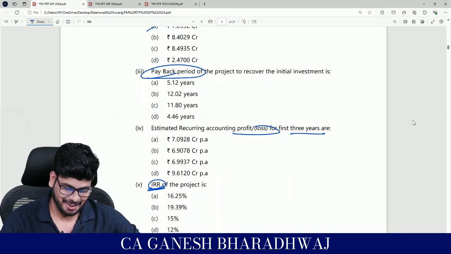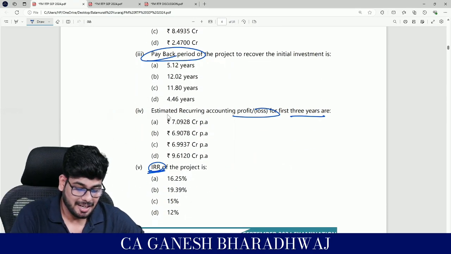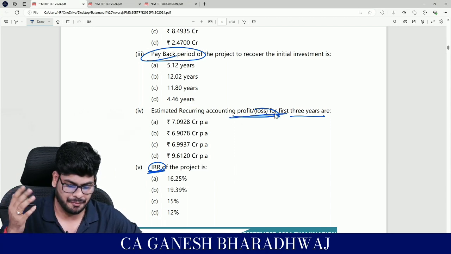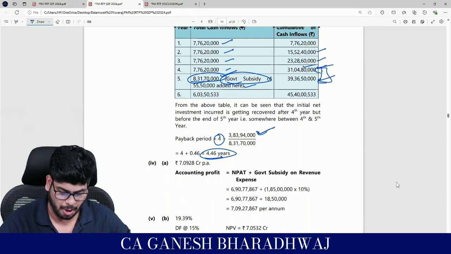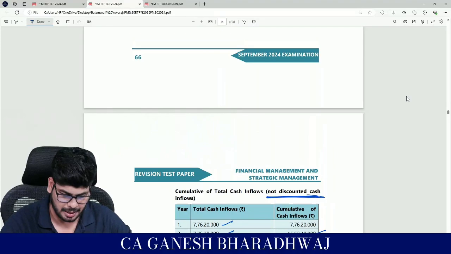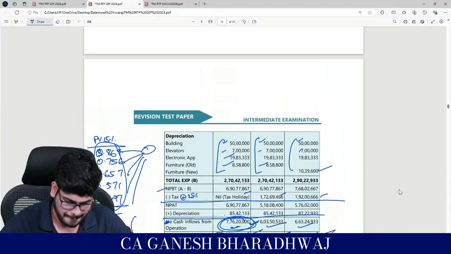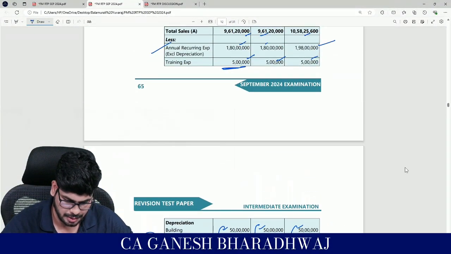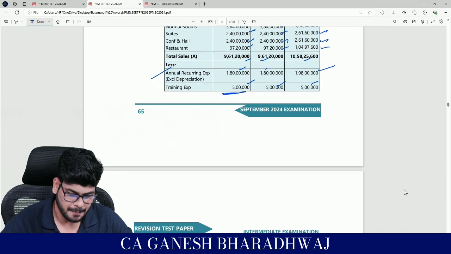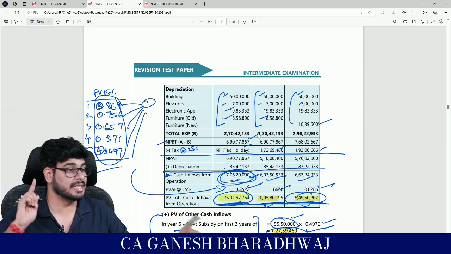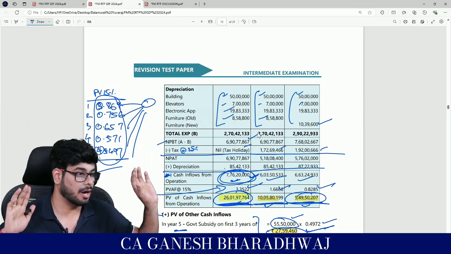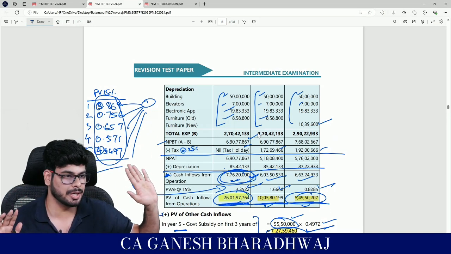Okay, fine. So next one. Coming back, guys, here estimated recurring accounting profit and loss for the first 3 years. So for the first 3 years, what was the accounting profit? What you can do is look at this. For the first 3 years, this is accounting profit they have asked for. Accounting profit, right?